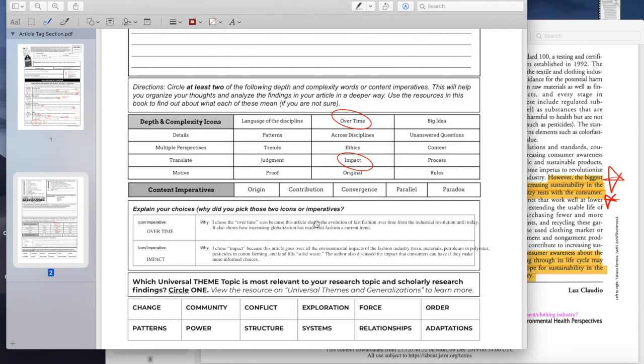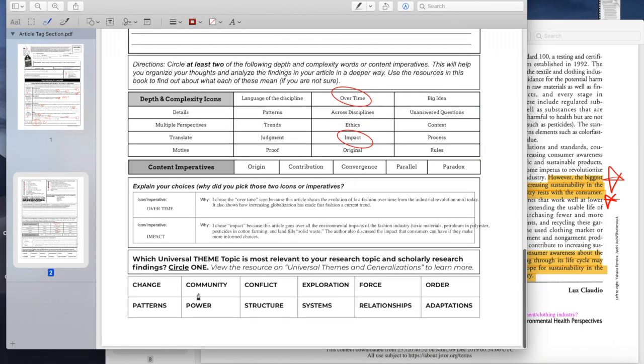And then finally, the very last thing that I have to do is choose one universal theme topic that's related to this entire article. If I had to choose one of the 12, I'm sure I can pick more than one, but if I only could pick one, I would pick systems. A lot of different systems were explored in this article, and one of the big systems that it talked about was the life cycle of a t-shirt, and I thought that was really interesting.